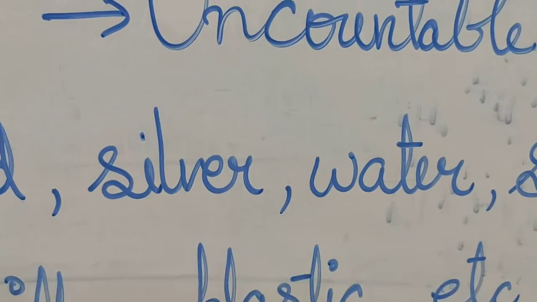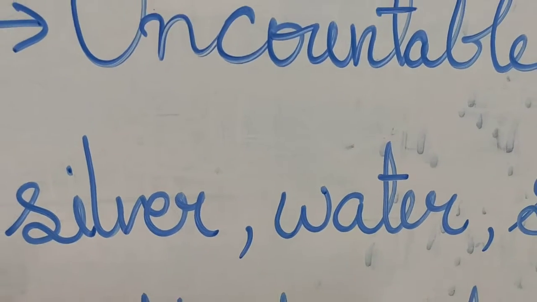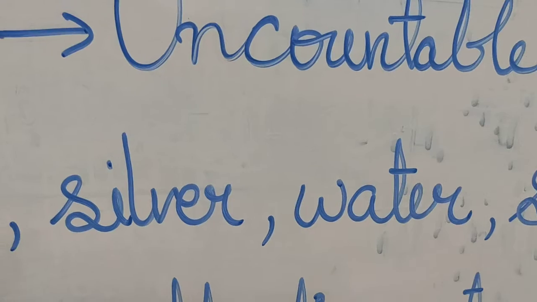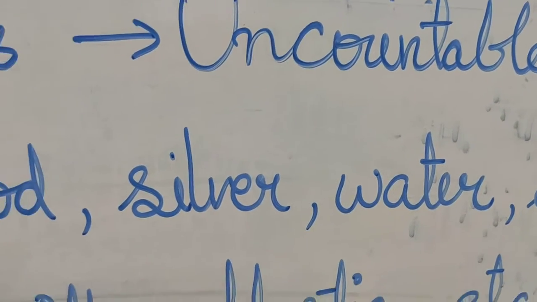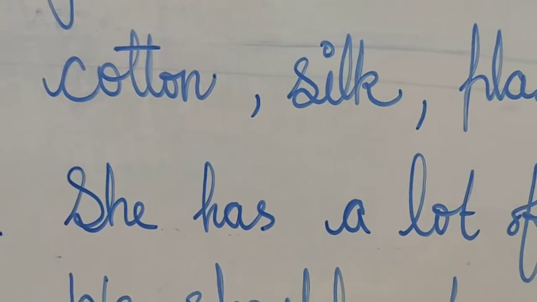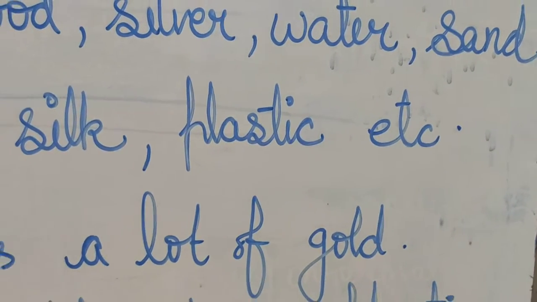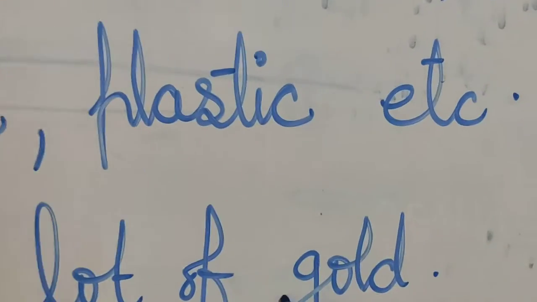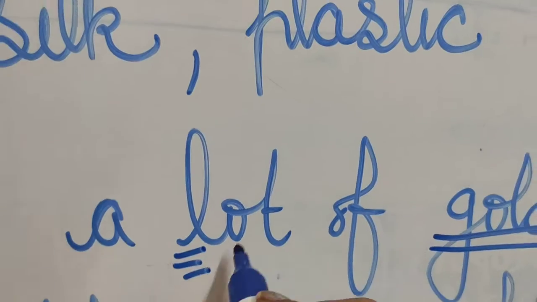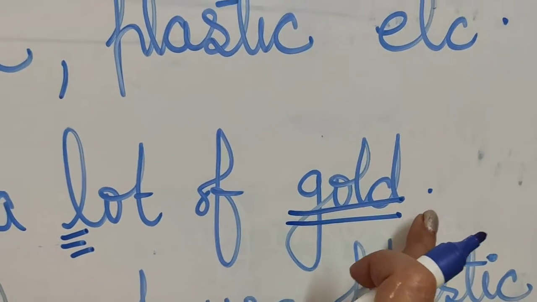We always say, give me a glass of water. Give little water to the plant. We never say waters or one water, two water. Okay. I have written a few examples also. She has a lot of gold. Lot of gold is showing its quantity because gold is a material noun, and to show quantity, lot of is used here. We cannot say she has golds.